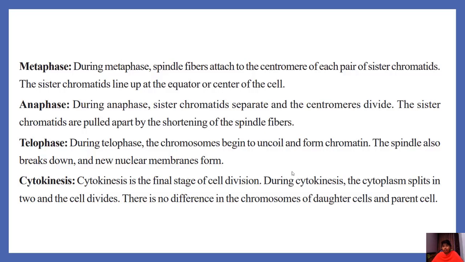There is no difference in the chromosomes of the daughter cells and the parent cell. The chromosomes present in the parent cell are equal to the chromosomes of the daughter cells. That's it. That is mitosis division.